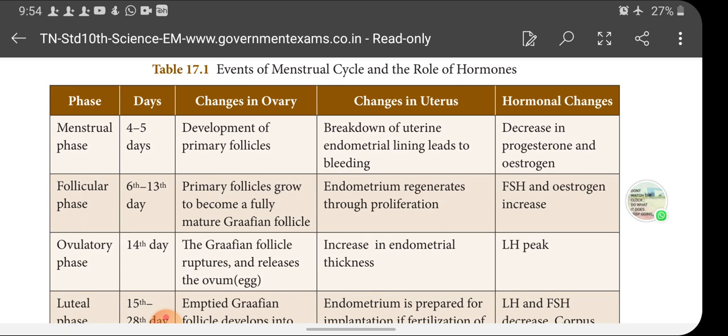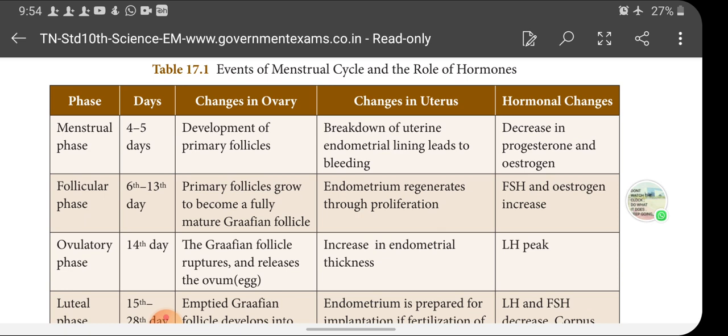And what changes take place in the uterus? Breakdown of the uterine endometrial lining leads to bleeding. So you know very well, during the menstrual phase there will be bleeding. It lasts for 4 to 5 days, everybody knows, isn't it? So, changes in the uterus, how this bleeding takes place. The uterus is lined with an endometrium.